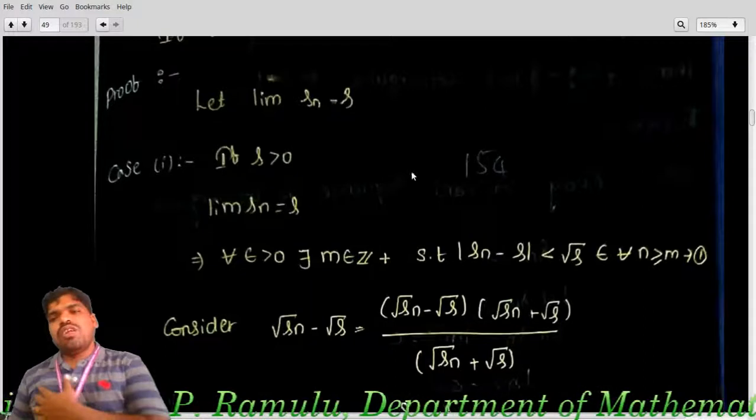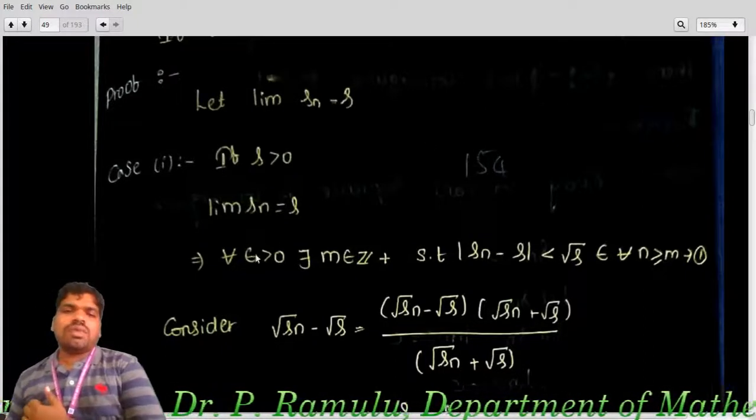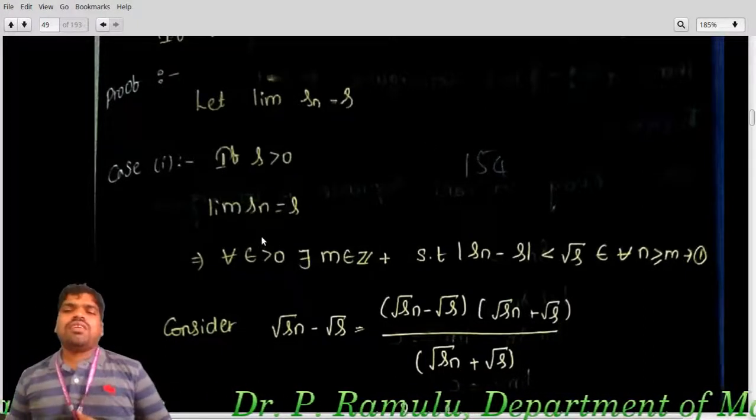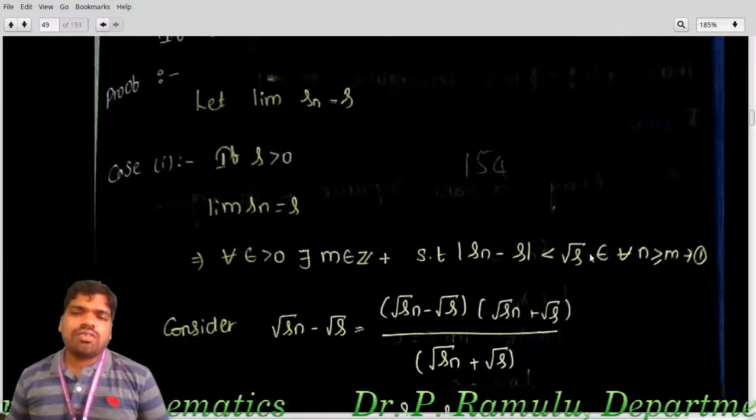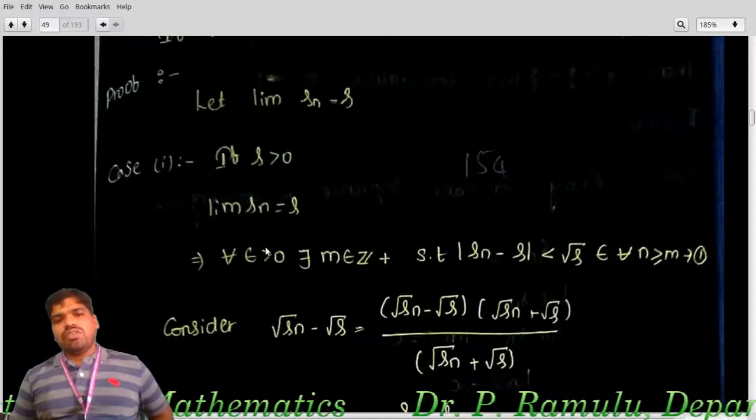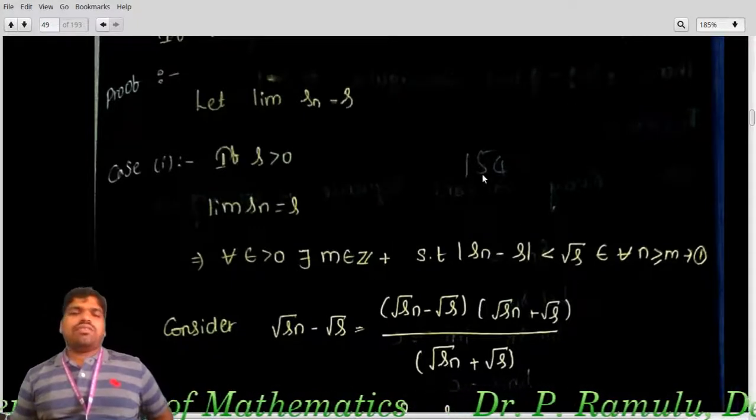I am taking this as the smallest value. In place of epsilon, I am taking this value. Here epsilon is root S times epsilon. So here this is epsilon, root S epsilon. So I am considering this.